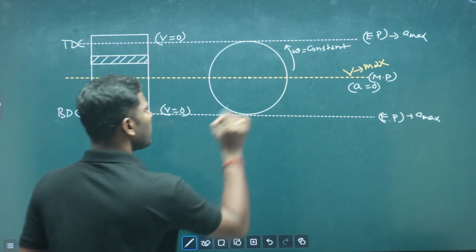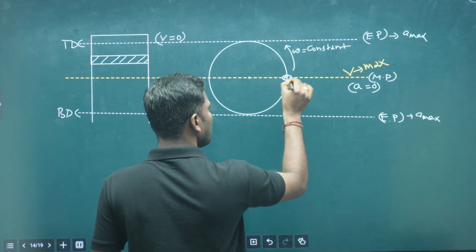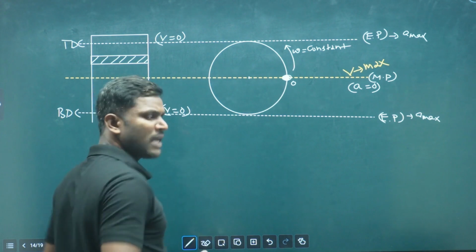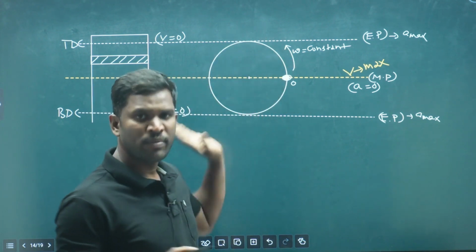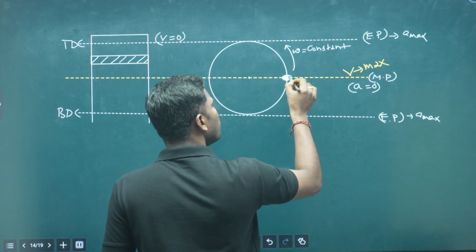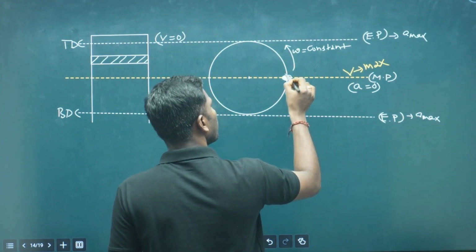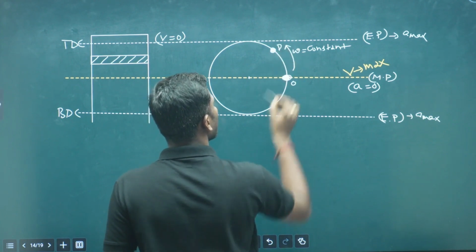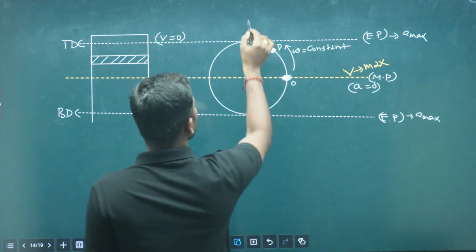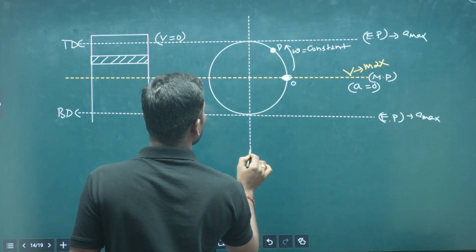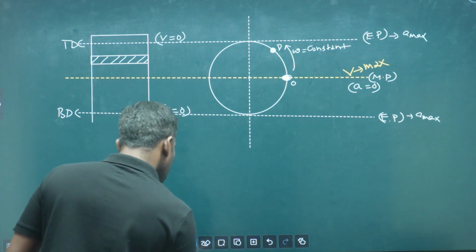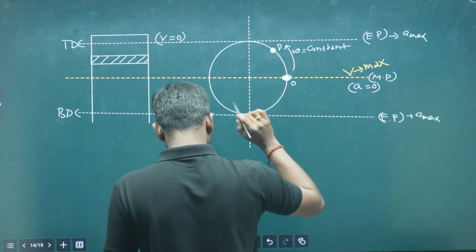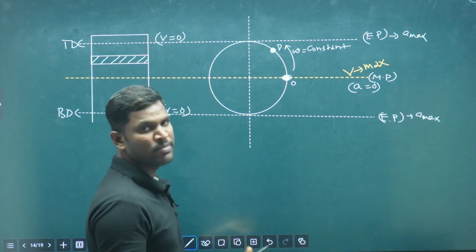Now, a particle or a body at a point O is rotating with a constant angular velocity. It means that the body is having a uniform circular motion. Let us say this body moves from point O to point P, just like this. Then we can identify the displacement of this particle, right? So let us try to understand the amplitude, that is the maximum displacement from the mean position.